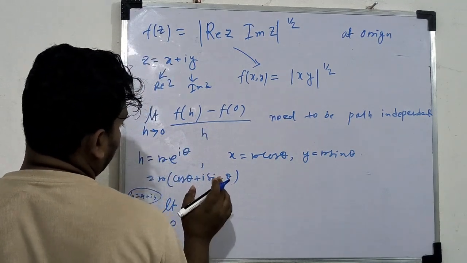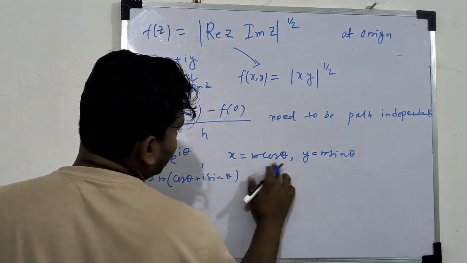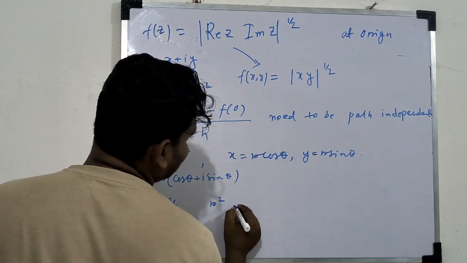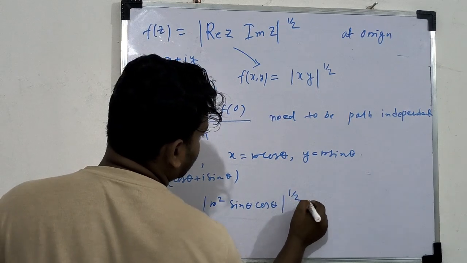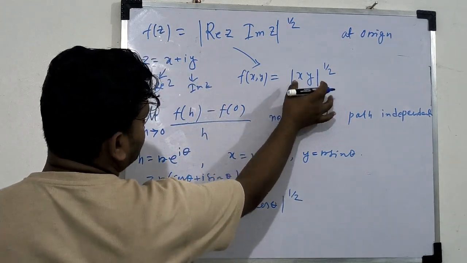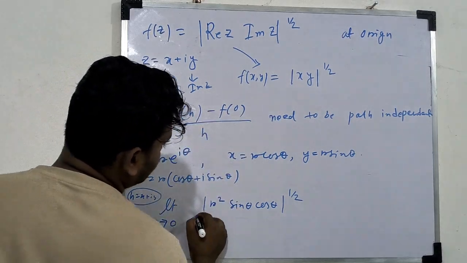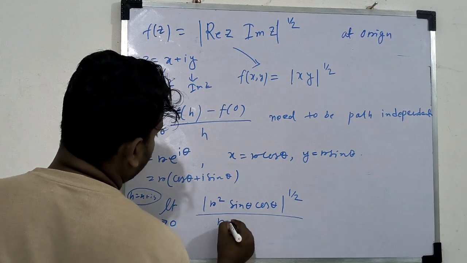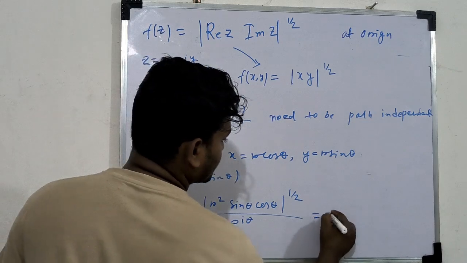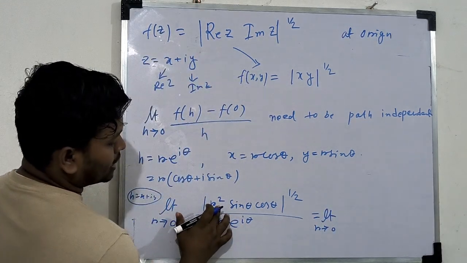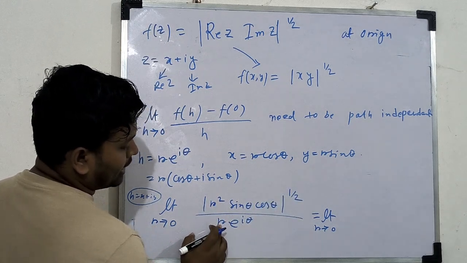And f of h, if you put it here, we get x into y, so this will be r square sin theta cos theta, to the power half, minus f of 0, which is 0, so f(0) equals 0. Divided by h means r into e to the power i theta. So from this we get the limit as r tends to 0 of r square sin theta cos theta to the power half, and this r and this r cancel out.